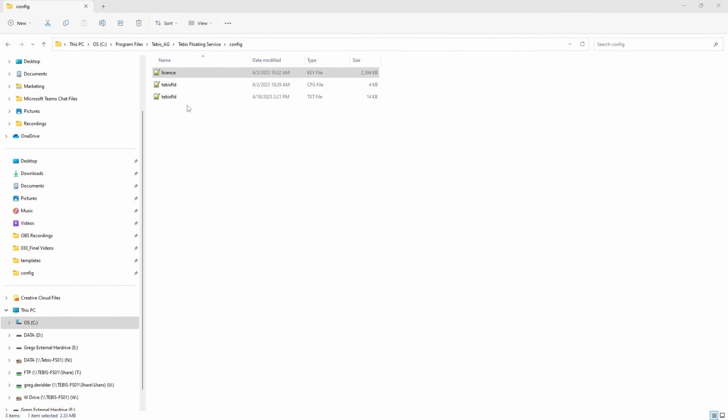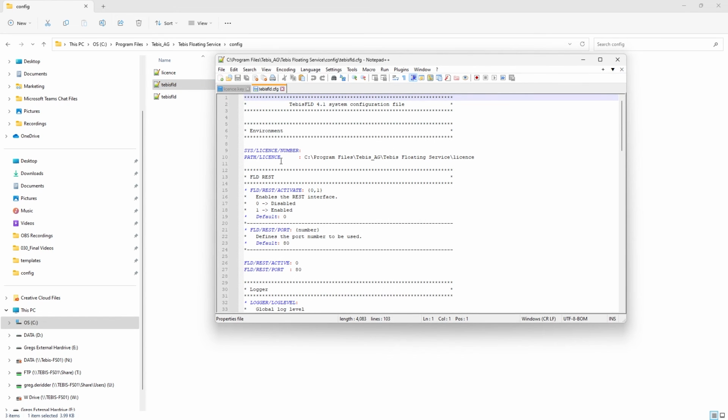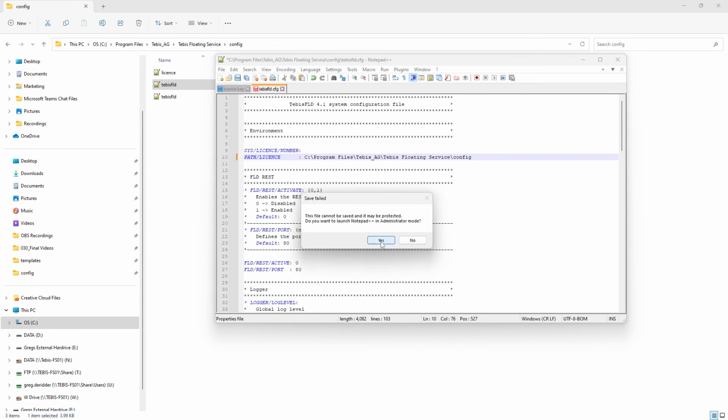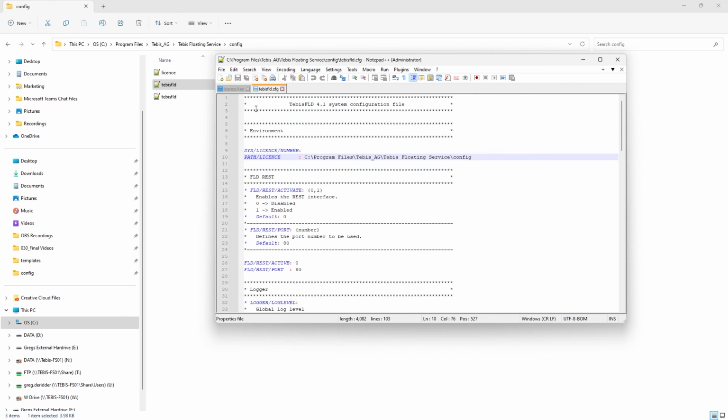The next step that I want to do is I want to copy this address here, and under this config file for the Tebis FLD, I'm going to open this up, and there's a path for the license here. So I'm going to make a change here, switch that, and hit save. Okay, and then that part should be all set.